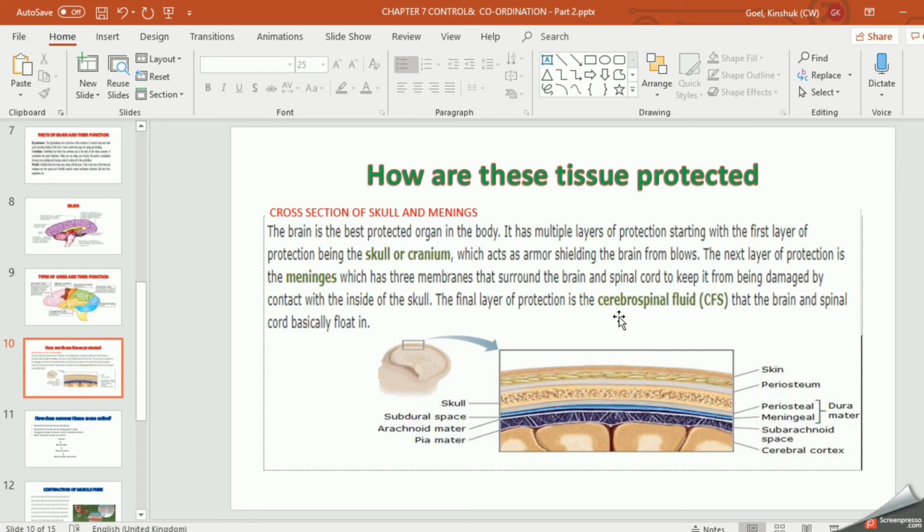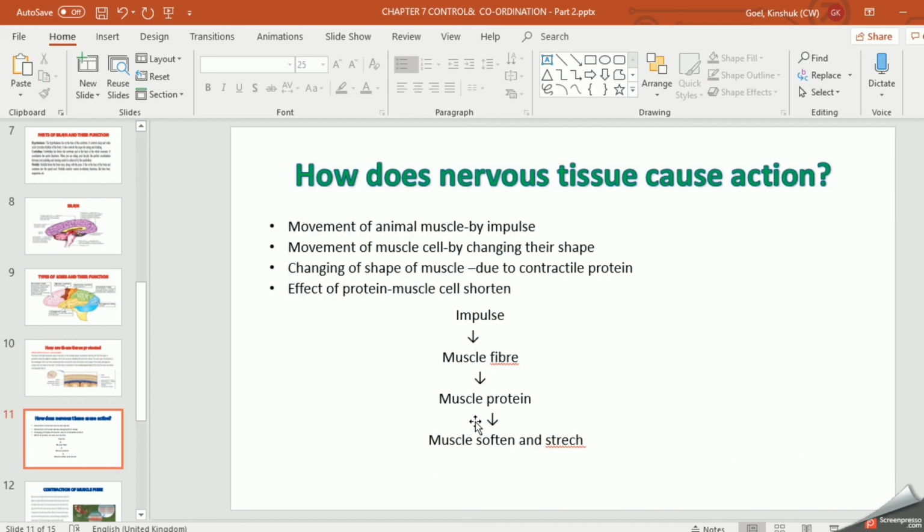The final layer of the protection is the cerebrospinal fluid, in which the brain and spinal cord basically float. So this cerebrospinal fluid is floating in your brain. Clear? So this is how your tissues get protected.